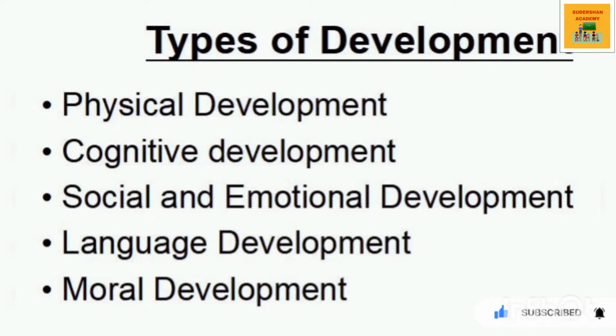Third is social and emotional development. These are the indicators of sound social development among children. The seeds of this social behavior are sown in infancy itself. Young children also enjoy the company of their friends. They develop social skills like sharing, cooperation, and patience in their interaction with peers and others.